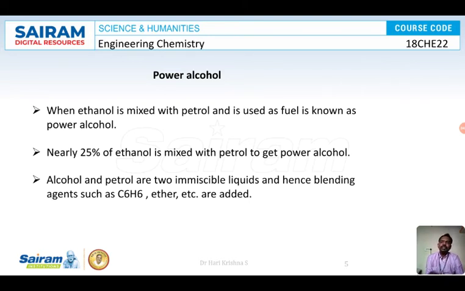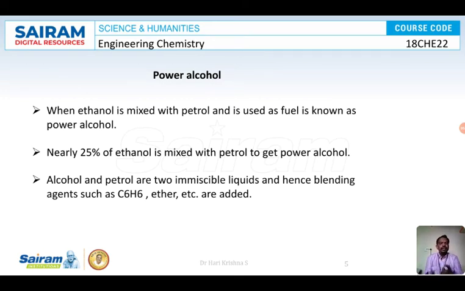And the question is, how much percentage of alcohol should be mixed? 25% of alcohol can be mixed with petrol and used. 25% means how much? For 1 liter, that is 1000 ml, 250 ml of alcohol, and the remaining 750 ml is petrol. So 1 liter contains 250 ml of ethanol and 750 ml of petrol. That is the proportion of 25%. Okay, the maximum is 25%. If you are mixing petrol and alcohol and using it as a fuel, then it is called power alcohol.